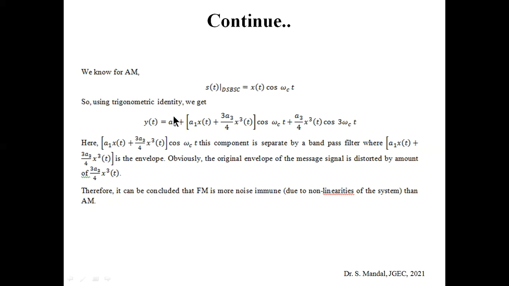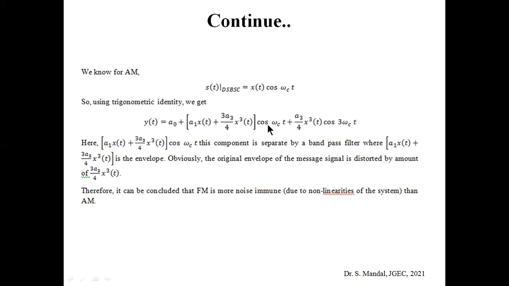So you can see that a0 is basically the DC component, whereas this part, a1 x(t) cos ωct, is the original AM, but it is already multiplied with another part, that is 3aq/4 into xq(t). Okay, so if you are using a bandpass filter whose center frequency is ωc, it will pass this term only: a1 x(t) plus 3aq/4 xq(t).